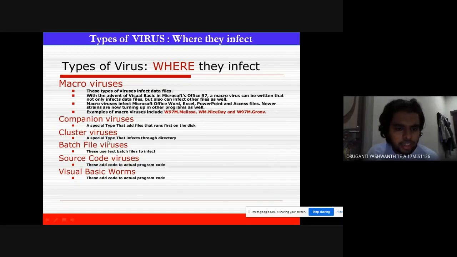Cluster viruses, it's a special type that infects through the directory. Batch file viruses, these use text batch files to infect. Source code viruses, these add code to actual program code. Both these source code viruses and Visual Basic worms are the same. They add code to the actual program code, and through that they can infect.